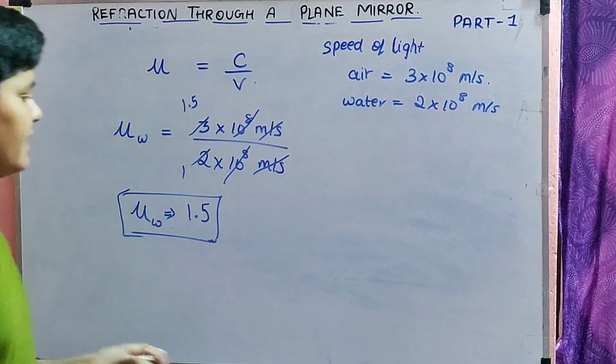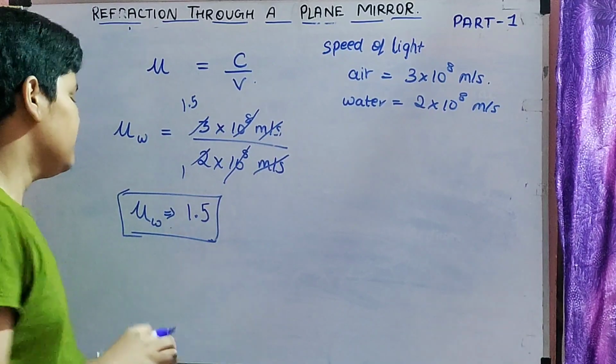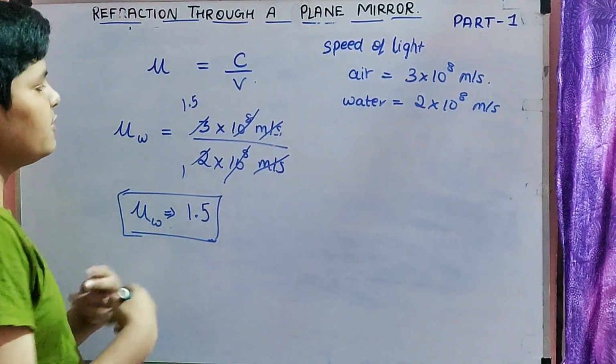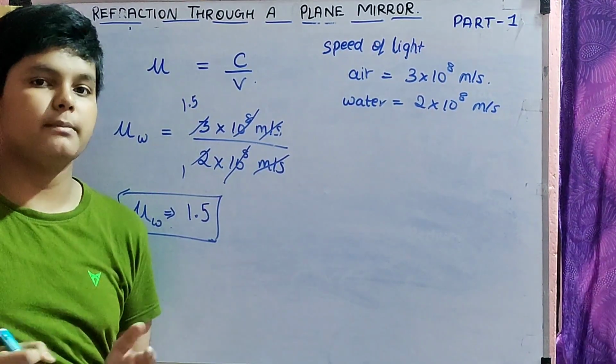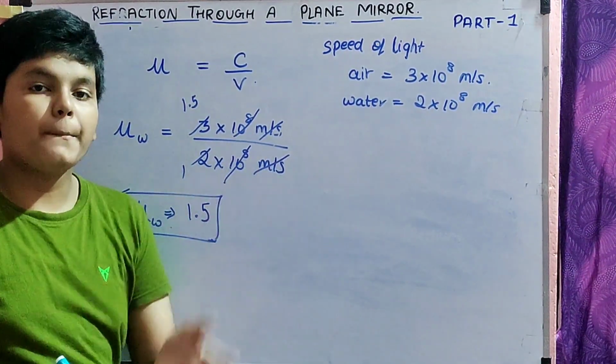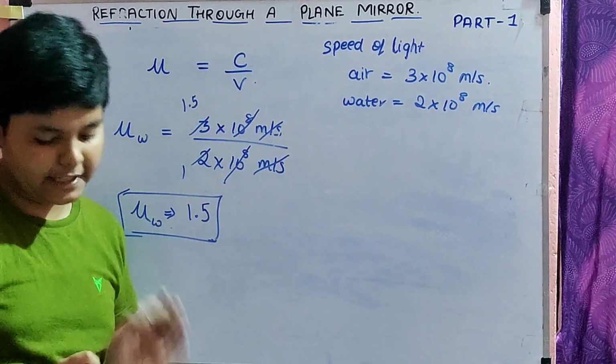So this, as I said, has no unit. See, meter per second and meter per second is cancelled. Here we are using mu just to find out the refractive index, like in comparison to another medium, whether this medium is optically denser or rarer. That is explained by this mu, that is refractive index.